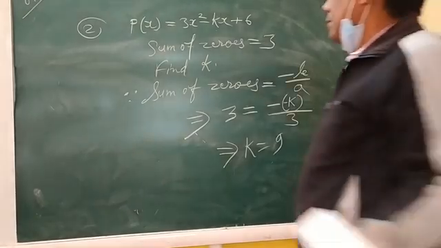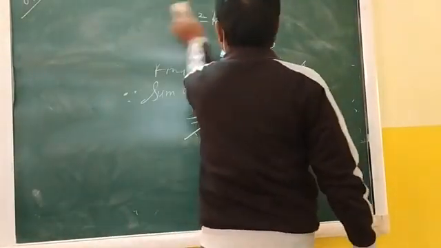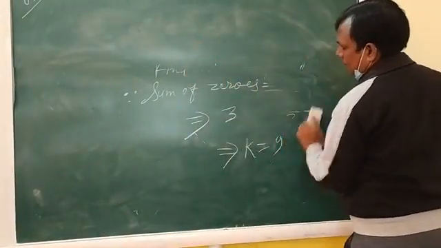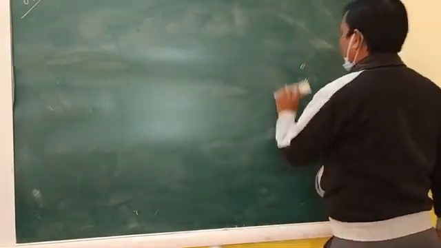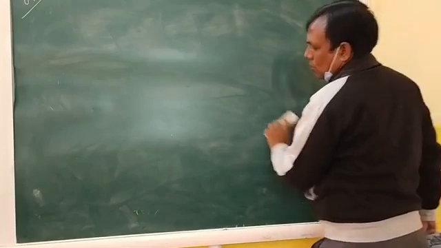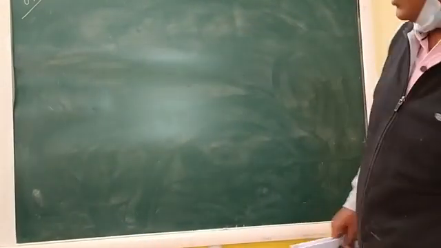Next question. The next question is question number 3.